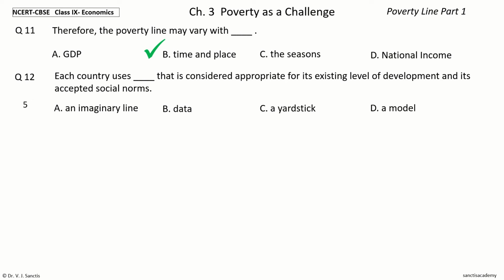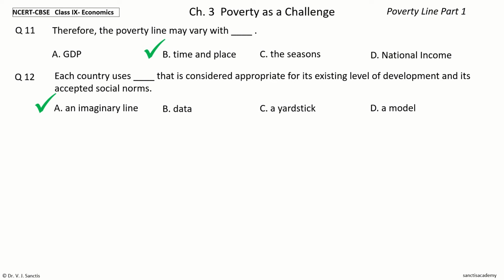Your time to choose. And the answer is an imaginary line. So, each country uses an imaginary line that is considered appropriate for its existing level of development and its accepted social norms.